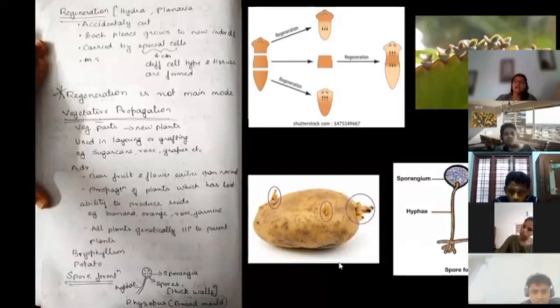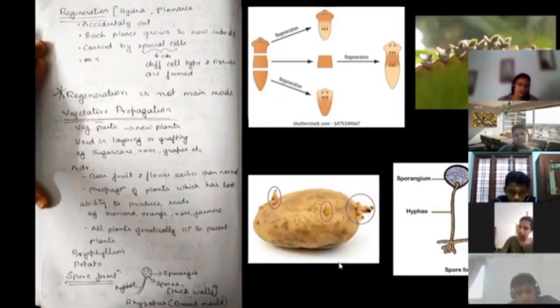Now, what is the speciality? The speciality is that the plants are going to be genetically similar to the parent plants. So all the advantageous characters which are there in the parent are going to be retained in the offspring. This is the importance of vegetative reproduction. Obviously, a lot of agriculture people make use of vegetative reproduction to create genetically similar offspring. So potato is an example. Potato is a tuber. Potato has eyes. Okay, eyes are there.